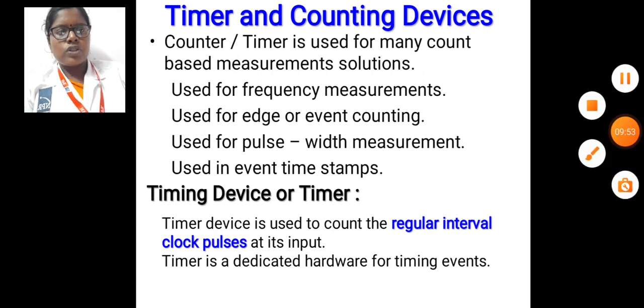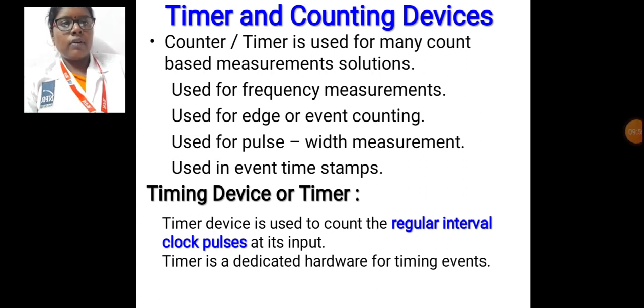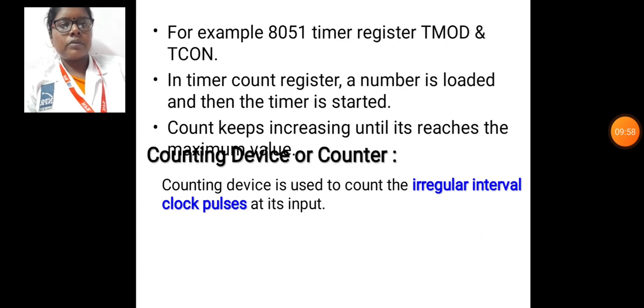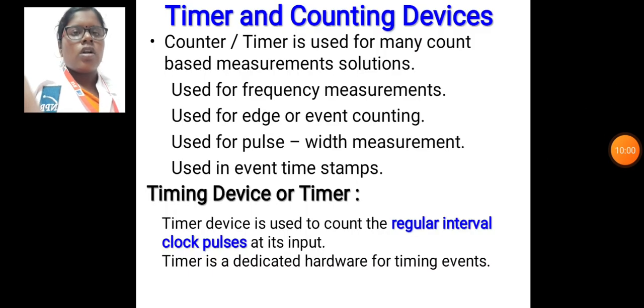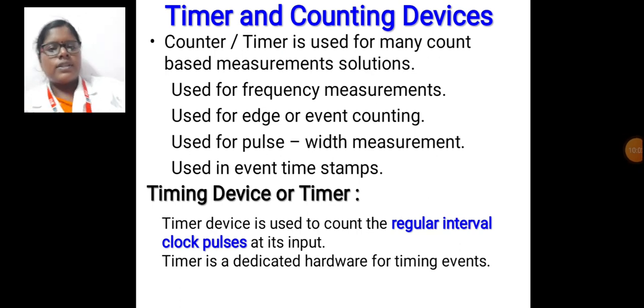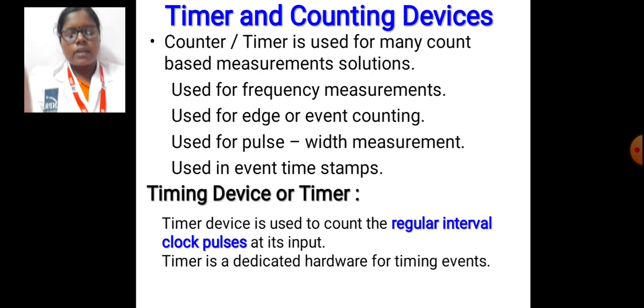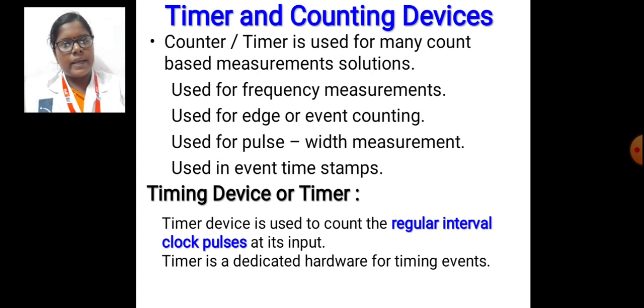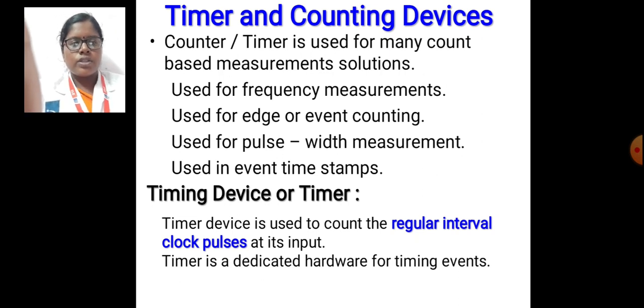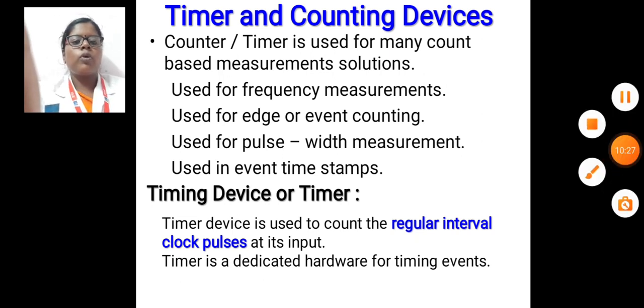And now we are going to see about timer and counting device. Most embedded systems need timing and counting devices. Timers and counters are distinguished with registers to hold the current value, with an increment input that adds one to the current register value.